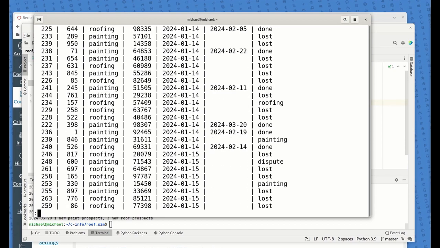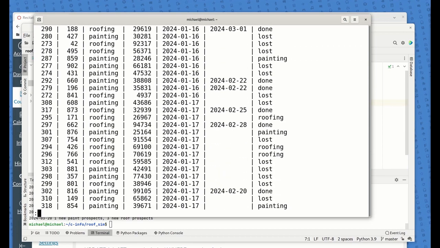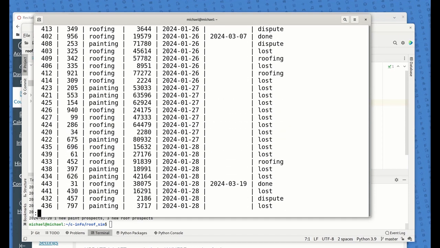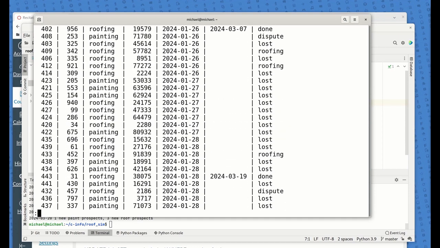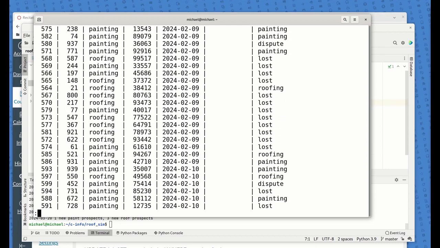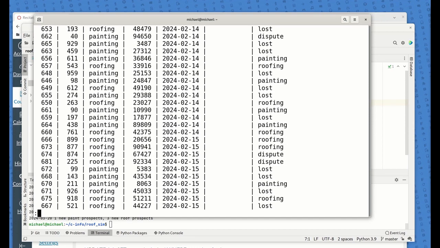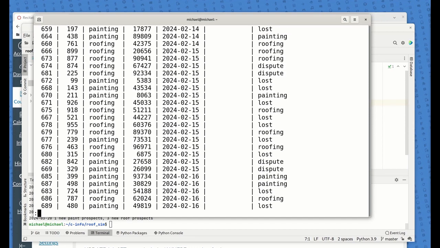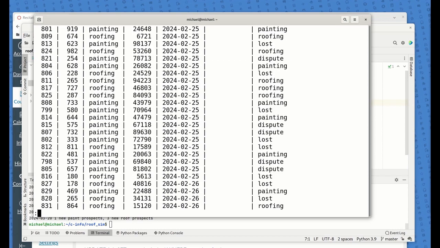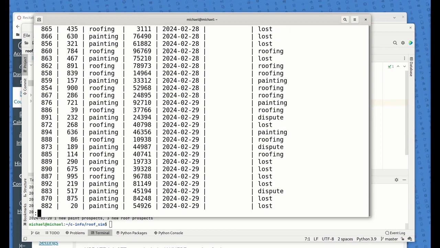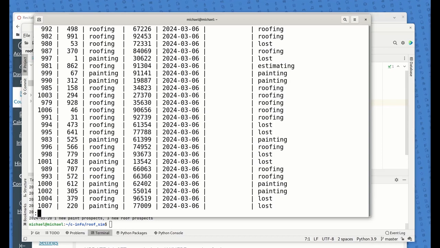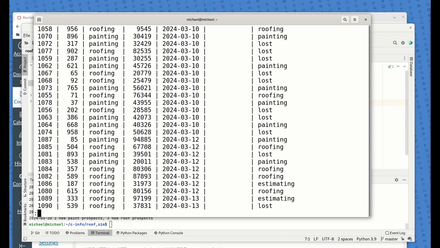Then we have lost, a lot of loss there. So this is going all the way through. Okay, we're not even done with January, so there's a lot of jobs that came in. The closer we get to March, I think we'll see that most of them are in some more initial states. So a lot of these are actually active jobs going on. But anyways, you get the sense that the simulation definitely started a lot of jobs here. If we go all the way to the end, how many jobs did we finally get? Looks like we have over, how many jobs have we got?